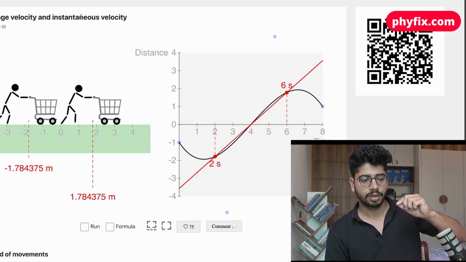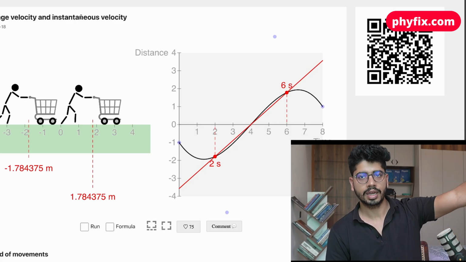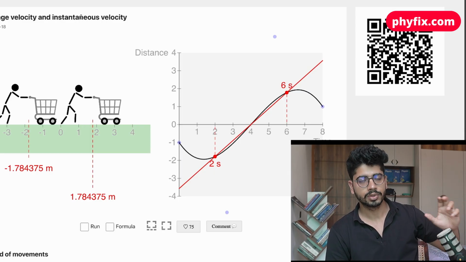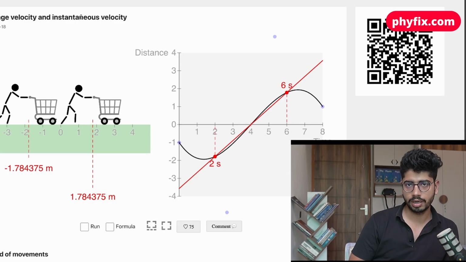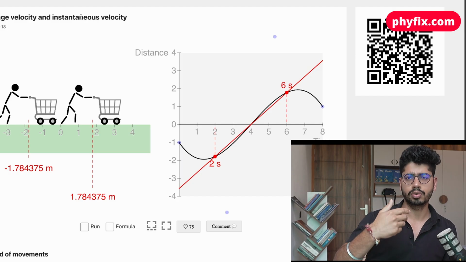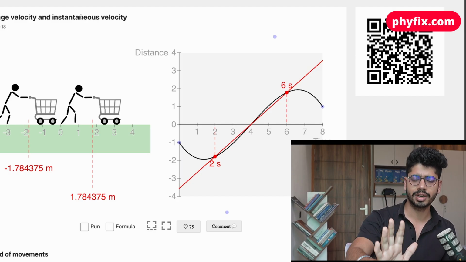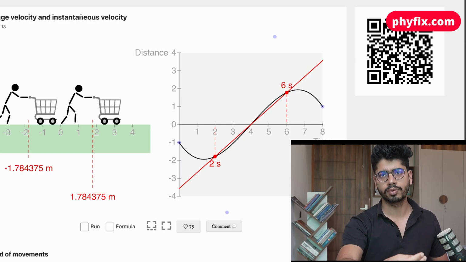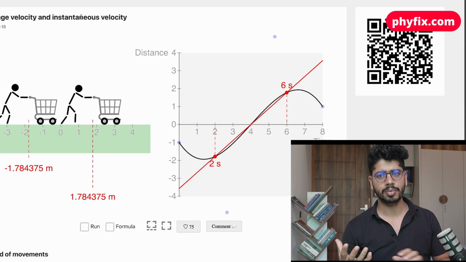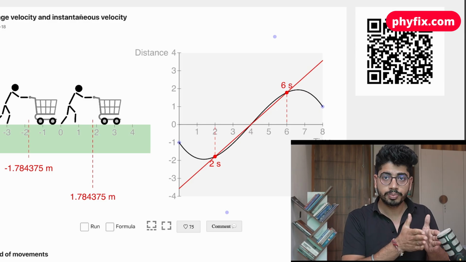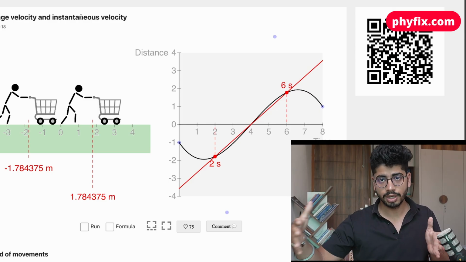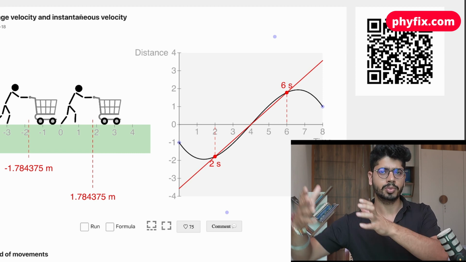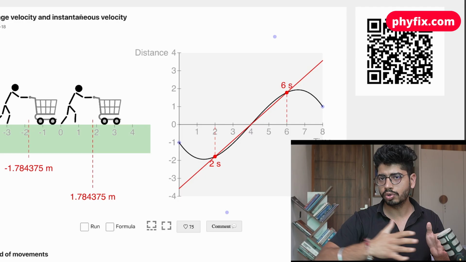the market. So you moved and you go to the market, and in that duration of time the speed of the car is going to change. Obviously, you are going to speed up, you are going to accelerate, you are going to apply the brakes, then you're going to stop for a few minutes and then you come back. In that also, the speed of the car is not going to remain the same throughout. It is going to change. It might become 0, it might be 30, 40 and so on. So it is going to change.